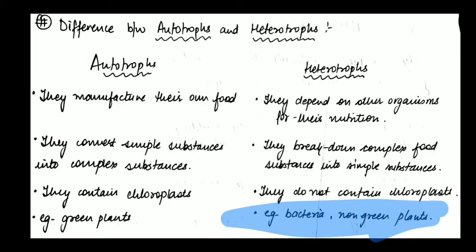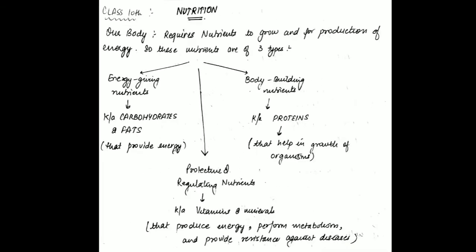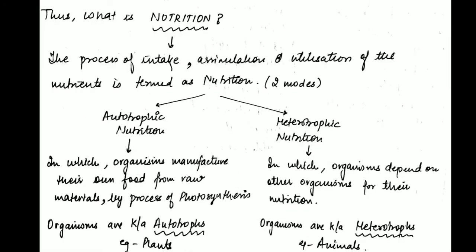Till now we have studied the introduction to nutrition: what the nutrients are, and what they help us to do. They help us to grow, and they provide energy. These nutrients are present in our food and they perform several activities. This process of taking in those nutrients, getting them dissolved in the blood, that is assimilation, and utilization, that means breaking down of nutrients to release energy, all comes under the category of nutrition.